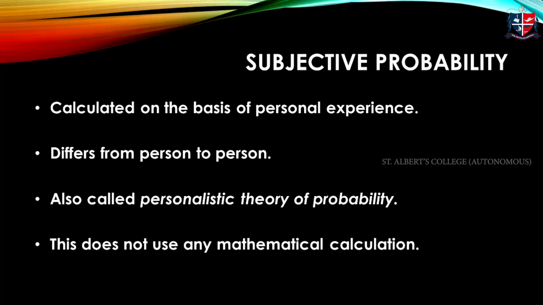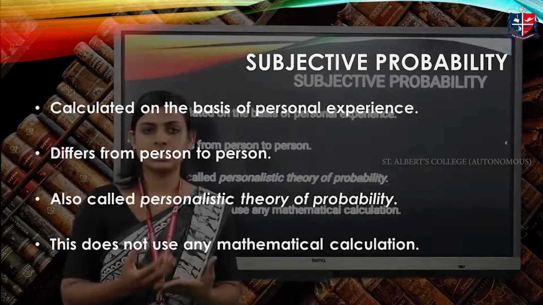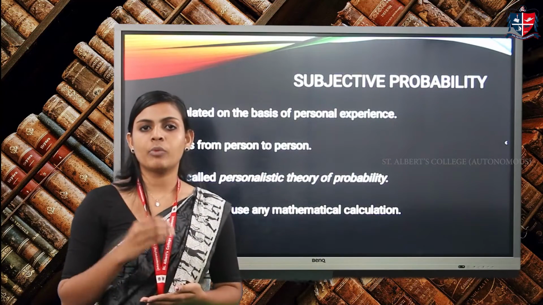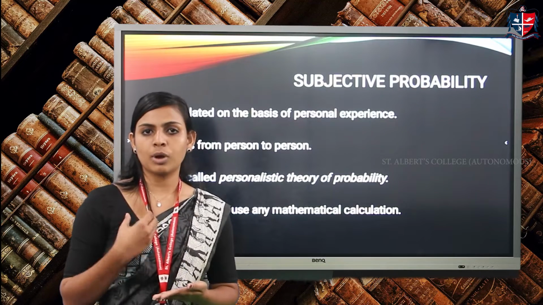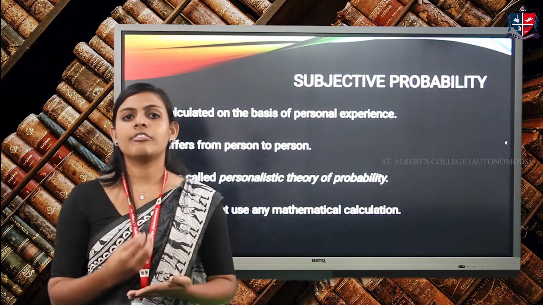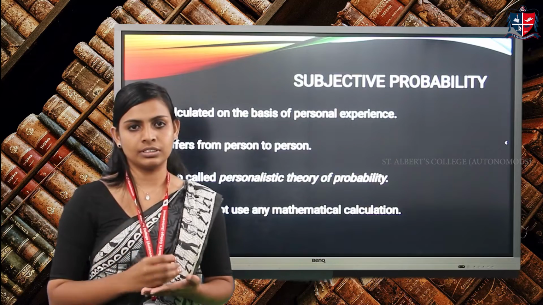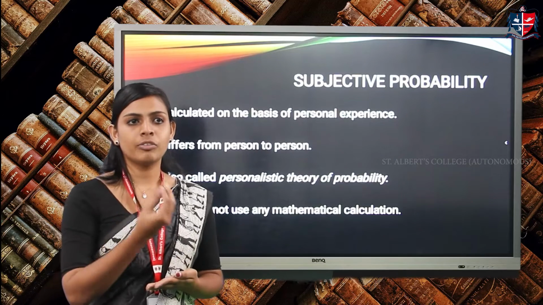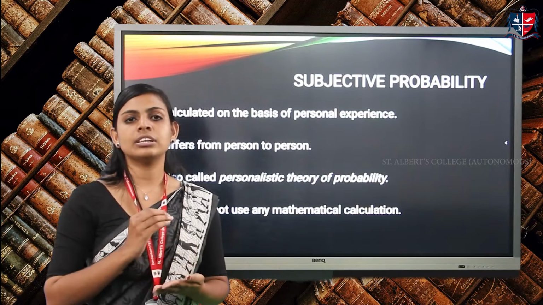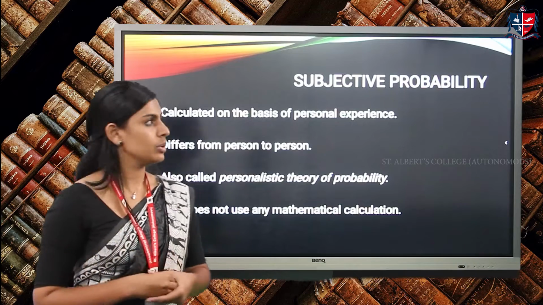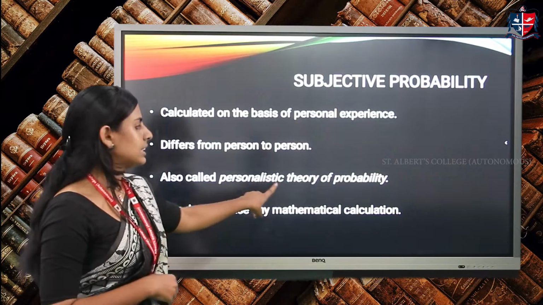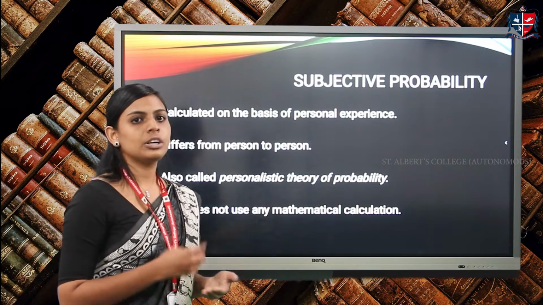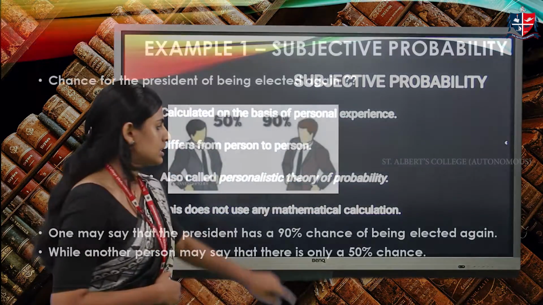Subjective probability, as the name suggests, is a kind of biased probability. That is, it differs from one person to another. This probability is calculated from the point of view of one person. The probability of one person for the same event will be different for another person. So this is also called the personalistic theory of probability. We'll look at 2 examples to understand this concept in detail.